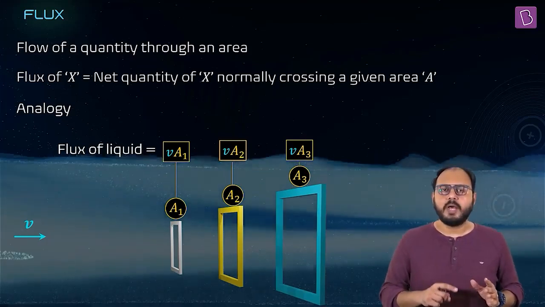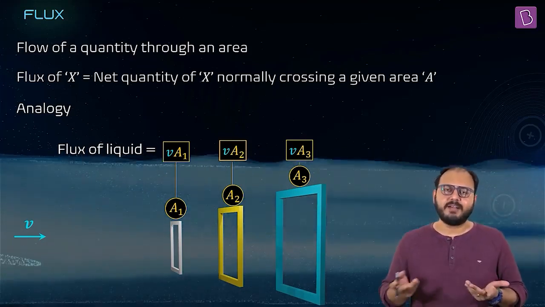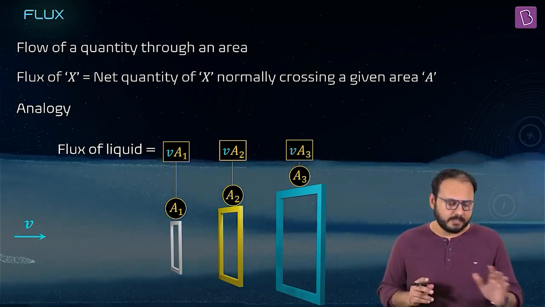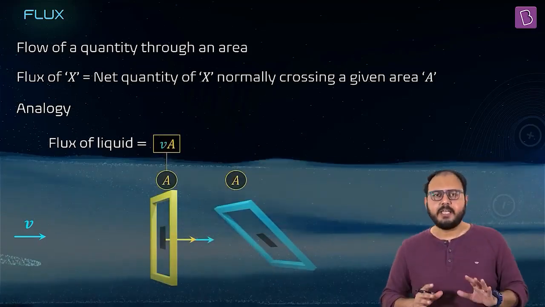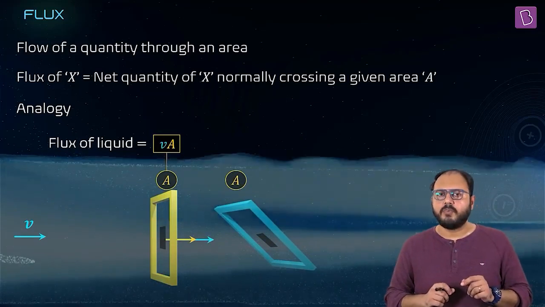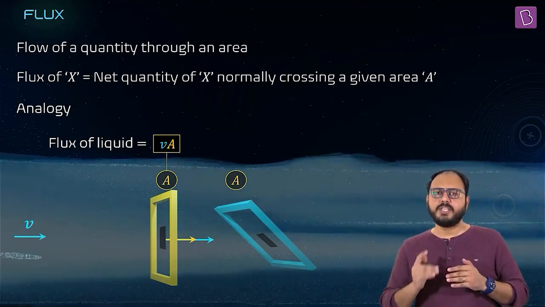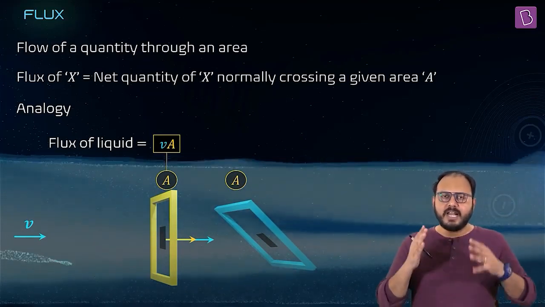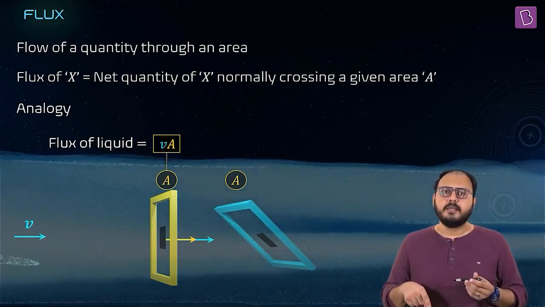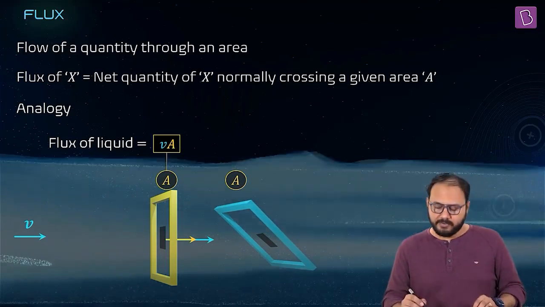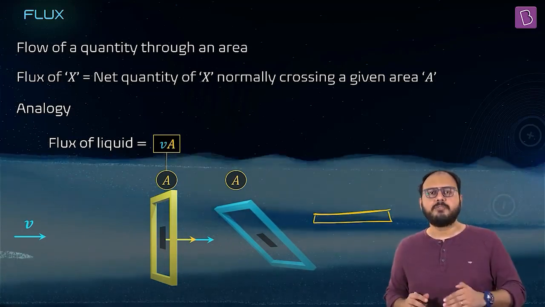If I ask you, who has the maximum flux going through it? Sir, same velocity. The highest area will have the highest flux. Agreed? Agreed, sir. Good. What if I fix the area? Still there is a problem. Look at the two diagrams. The one in which the area is facing the flow, blocking the flow, lets the maximum amount of liquid through it. But the one which is angled gets only a part of it. In fact, the most extreme way of putting it: along the flow, nothing will go through.